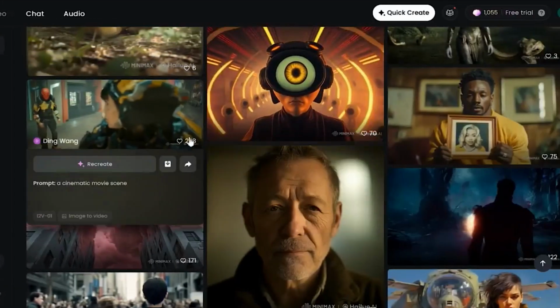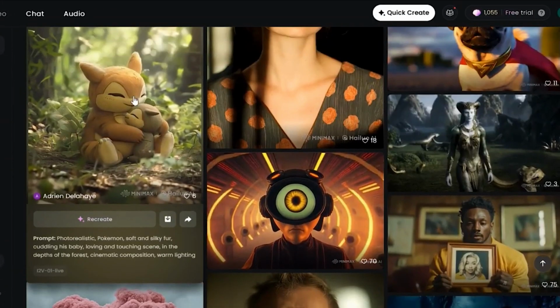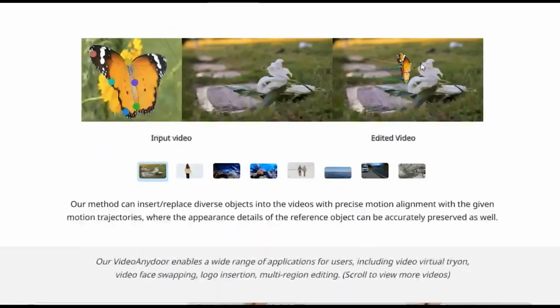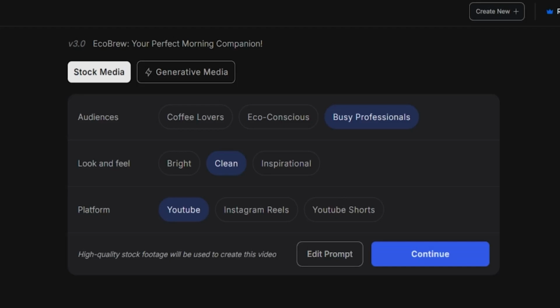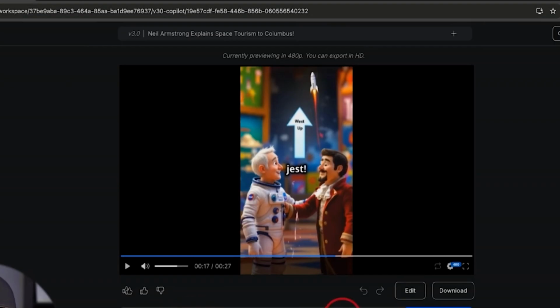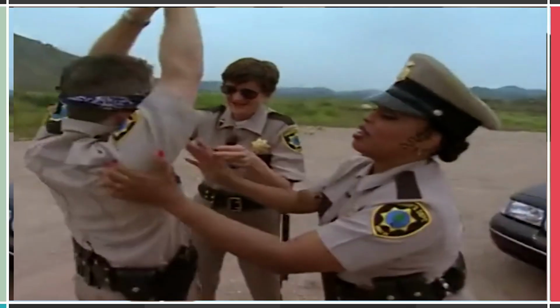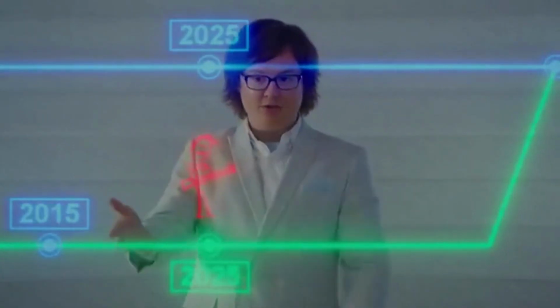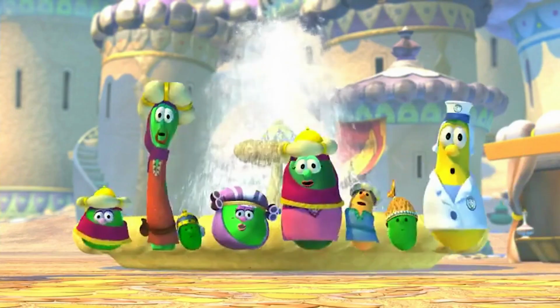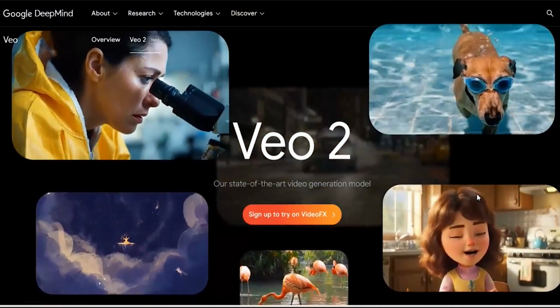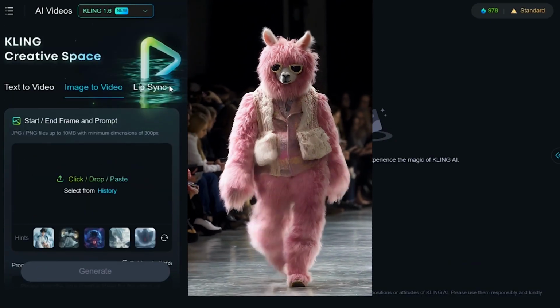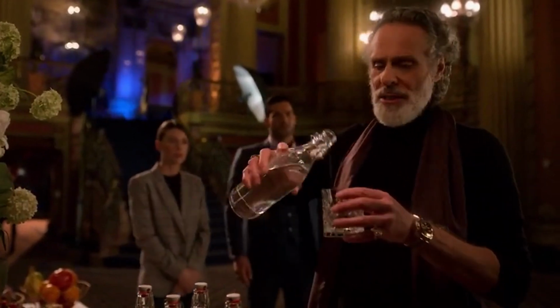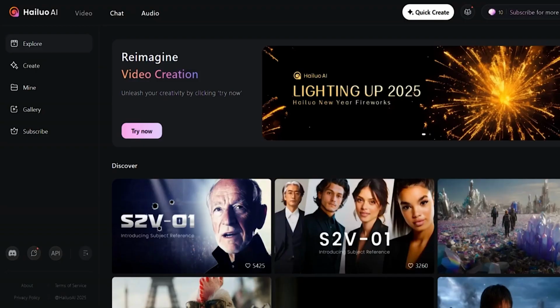All the AI video generators mentioned in this video are the best for 2025. TransPixar and VideoAnydoor will be super useful for video editors looking to take their work to the next level. With Invideo AI, you can manage the entire video creation process. Now let me rank the best AI video generators of 2025 based on their ability to create more realistic results and deliver what we intend in a more natural way. Google Veo 2 and Kling are the top contenders, with Kling taking the overall lead as the best, followed by Google Veo 2 and Minimax.